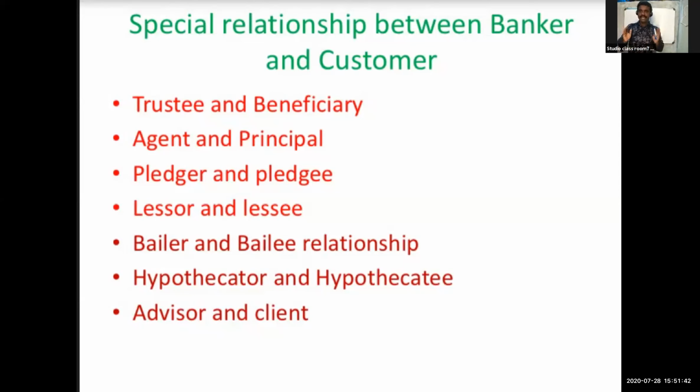When a customer hypothecates certain movable property or assets with the bank in order to get a loan, the customer becomes the hypothecator and the banker becomes the hypothecatee. I will tell the difference.